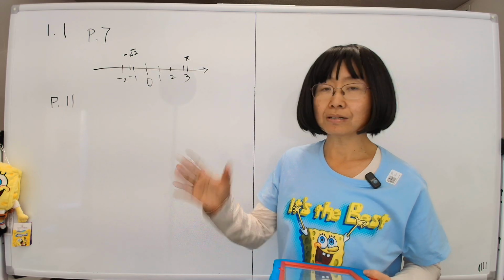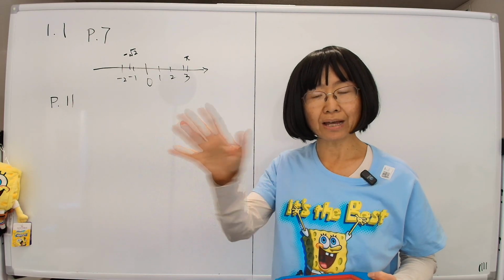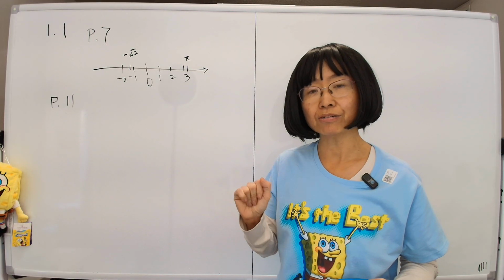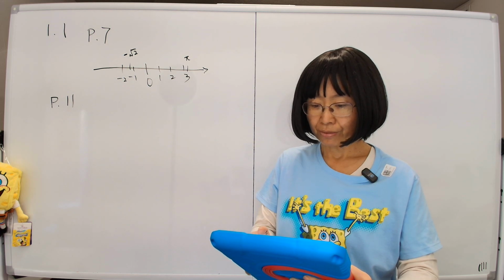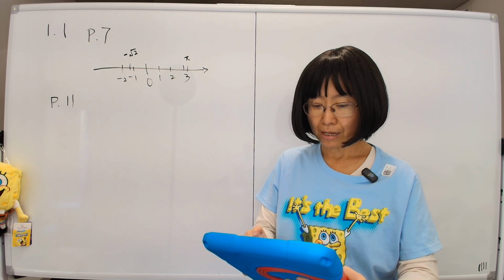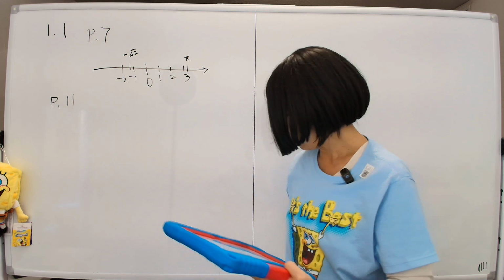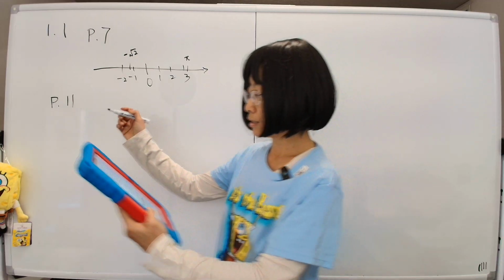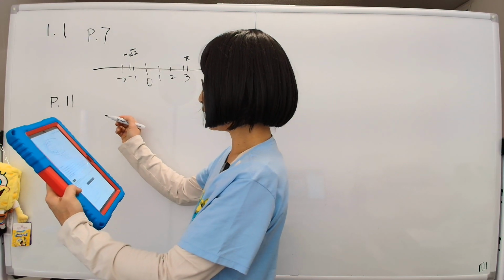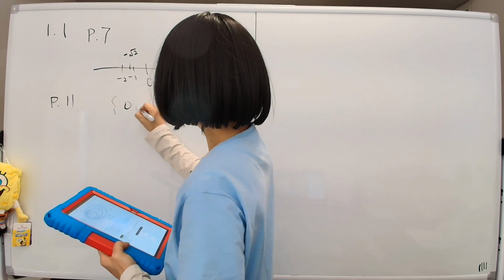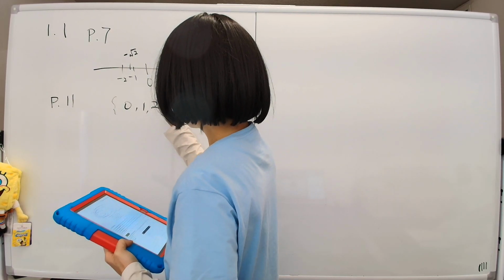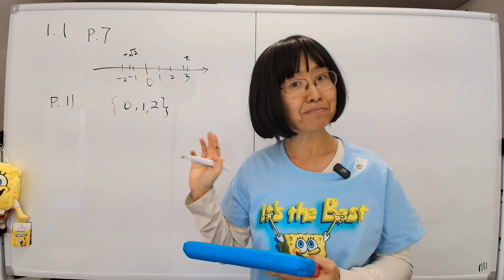But anyway, the concept of a set just means that we have a name for a group. We have a big group, and then we might have small groups. And a set is sometimes written like this. For example, you might see some kind of notation like this, okay? For example, I have a set which is 0, 1, 2. That is a set of 3 numbers only.